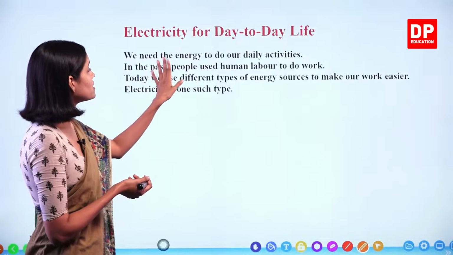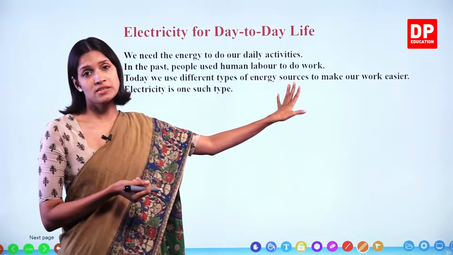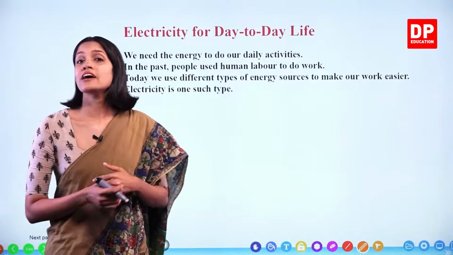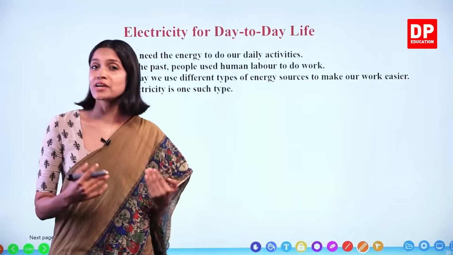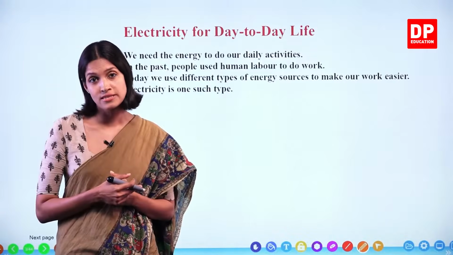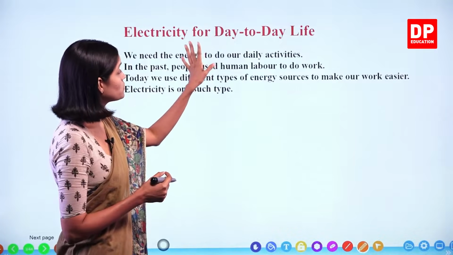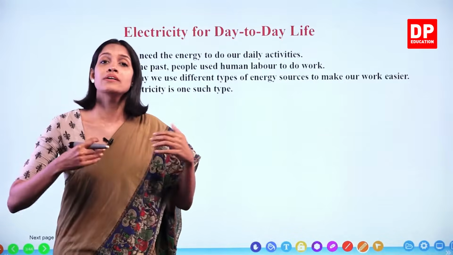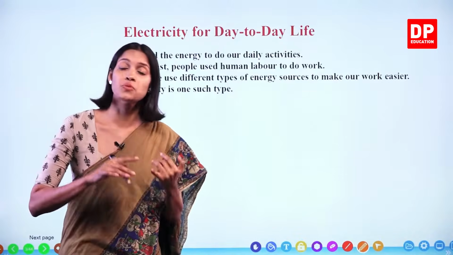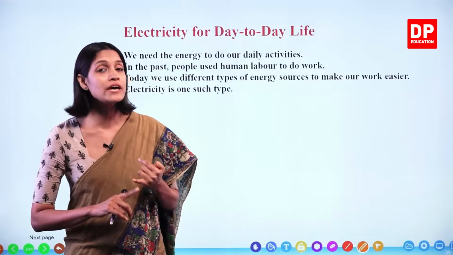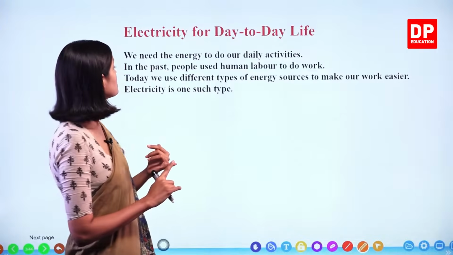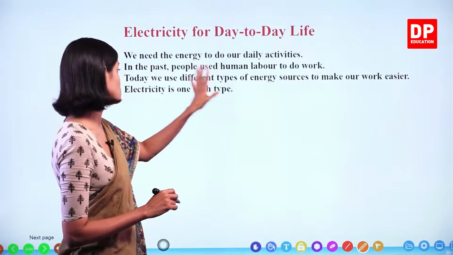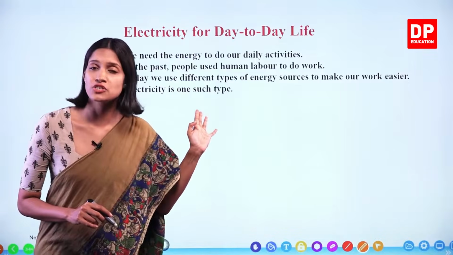In the past, people used human labor to do work because in the past, when electricity was not there, right, there was no other way to use different types of machines to do the day-to-day activities. So most of the time, people used human labor to do these type of activities. And at the same time, natural energy sources were also used. Sometimes wind energy was used and most of the time solar energy was also used. Okay, children? So today we use different types of energy sources to make our work easier. So electricity is one such type.